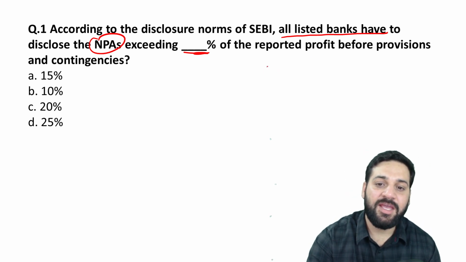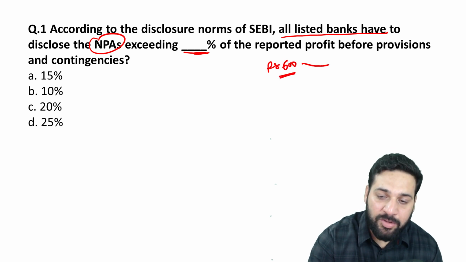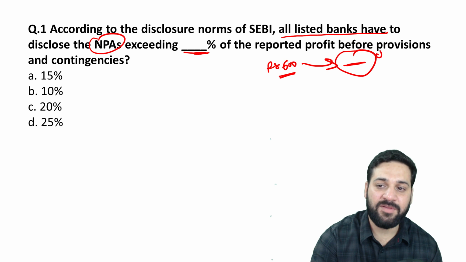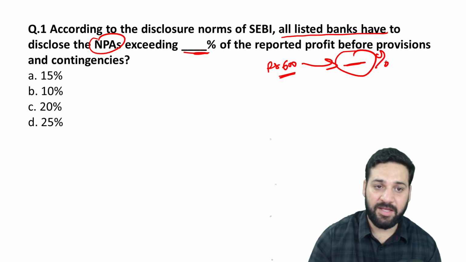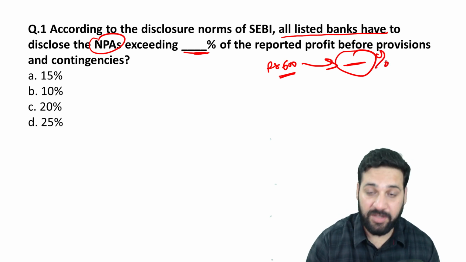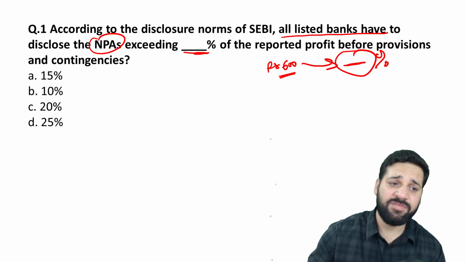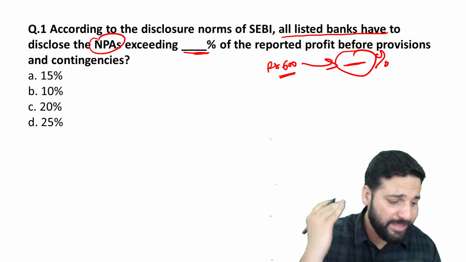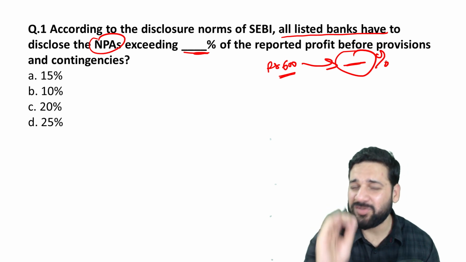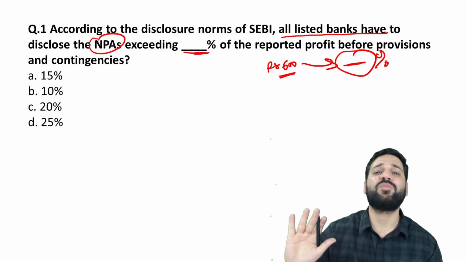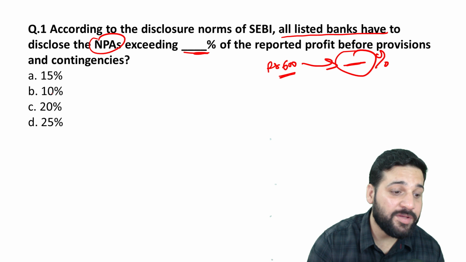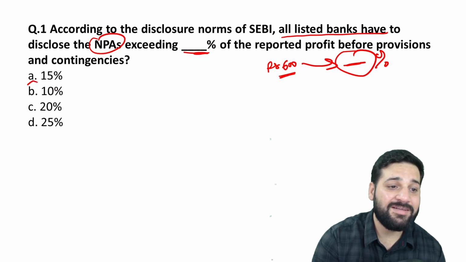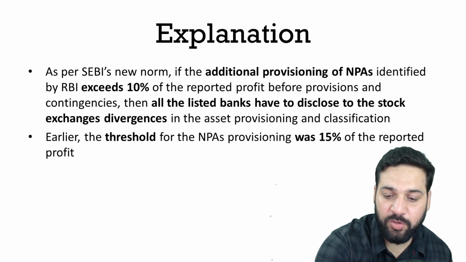Let's say if the profit is 600 crore, how much percentage of this, if any NPA is there, that should be disclosed? Is it 10%, 15%, 20%, 25%? Anybody who knows the answer, please write the answer in the super chat. So the answer is 10%. Let me explain it to you.